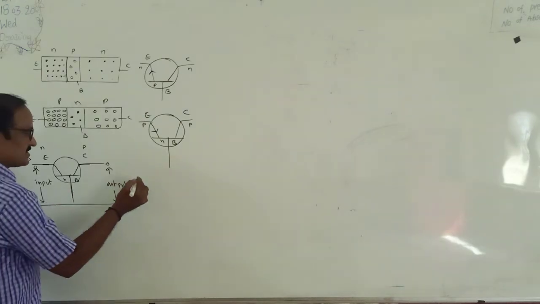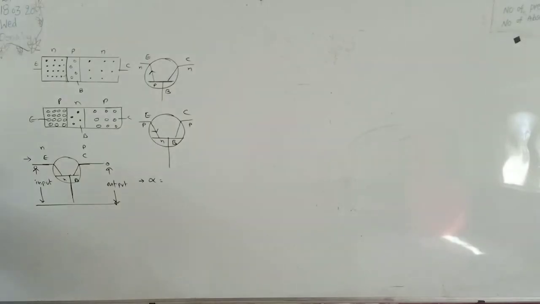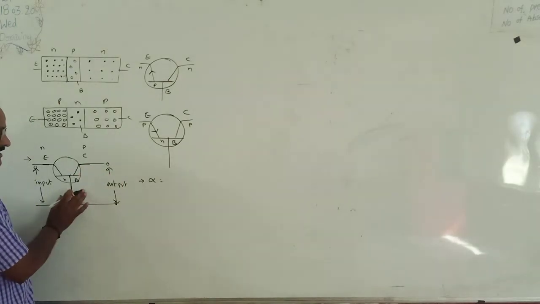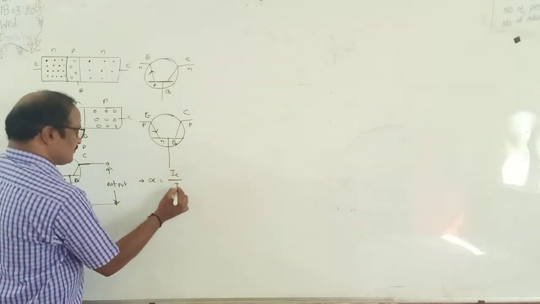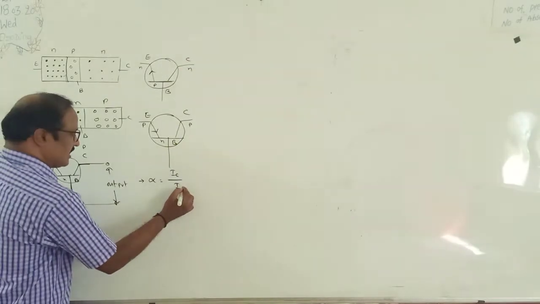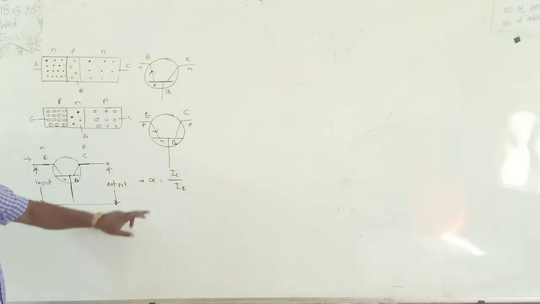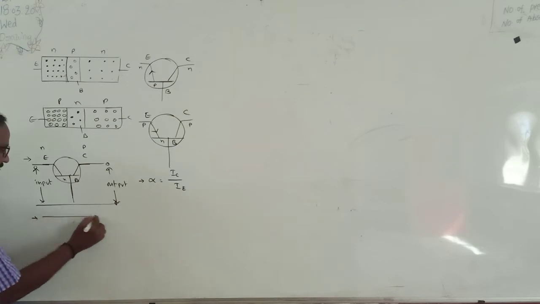In case of common base configuration, the current gain alpha can be defined as the ratio of output current to input current. If DC is applied in the input region, DC is also applied in the output region. Since the base is common, the collector current is taken as the output current and the emitter current is taken as the input current. So alpha is IC by IE in case of DC, or in case of AC it can be represented by delta IC by delta IE.